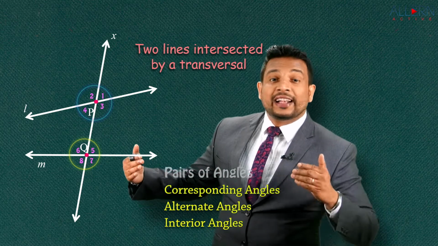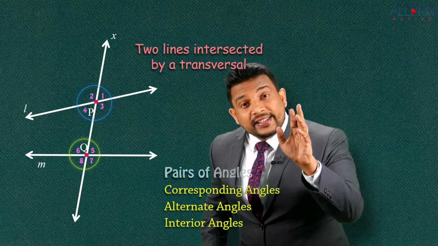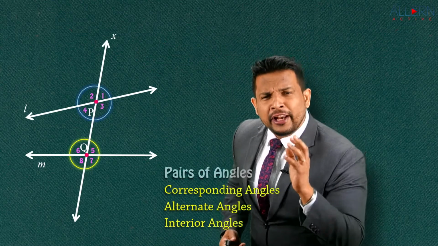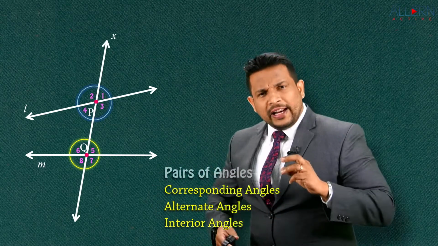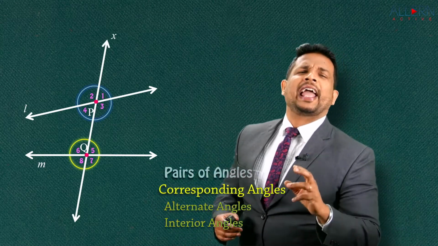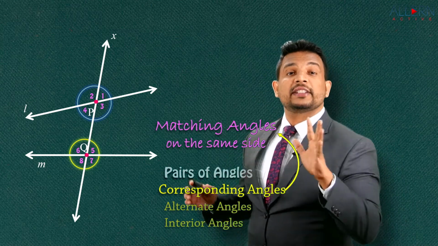And those angles are classified as corresponding angles, alternate angles and interior angles. Now let's understand each of them one by one. Let's see the very first one, that is corresponding angles. Let's first understand what this means. Corresponding angles, when we say, they are nothing but matching angles on the same side.